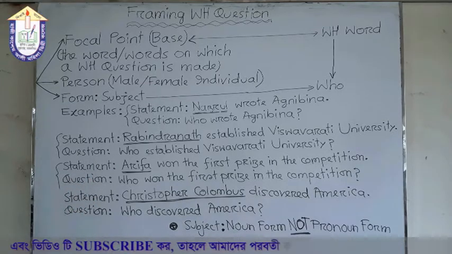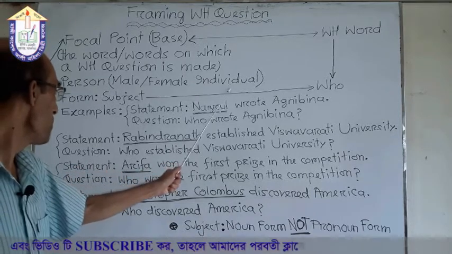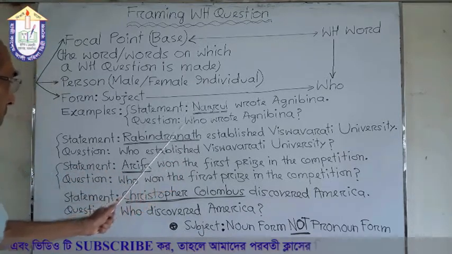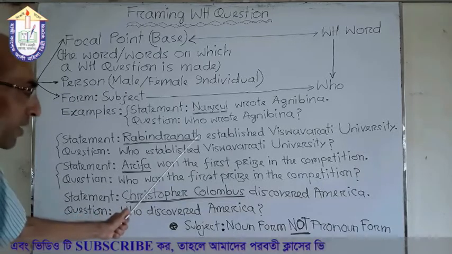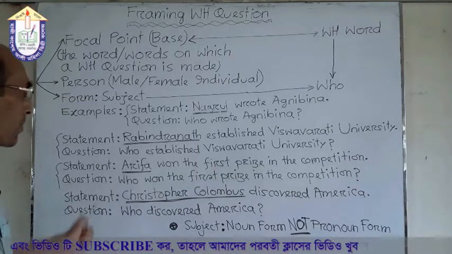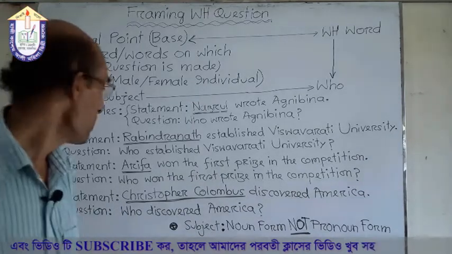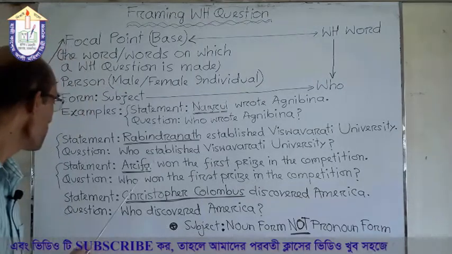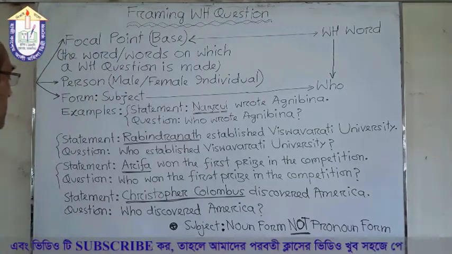I told you earlier that here person means male or female individual. Nazrul, male individual. Rabindranath, male individual. Arifa, female individual. It does not matter whether the subject is male or female. We only use who. And our last example, statement